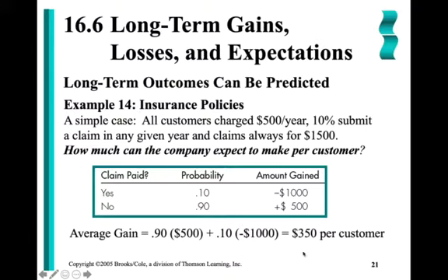What does that mean? That means on average, the insurance company is making $350 per customer. Does any single customer give them $350? No. Right? Customers in this case will either give them $500 or make them lose $1,000. But what we're saying is, on average, the average of these values is that the customer nets them a $350 profit.